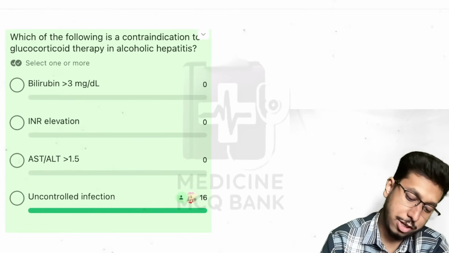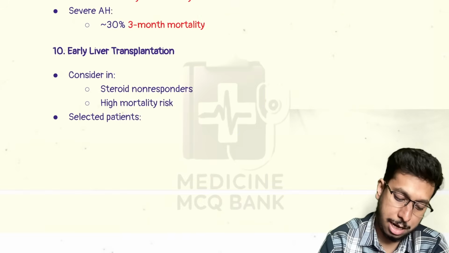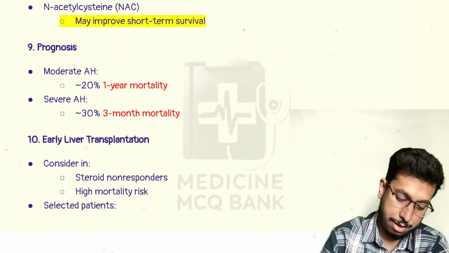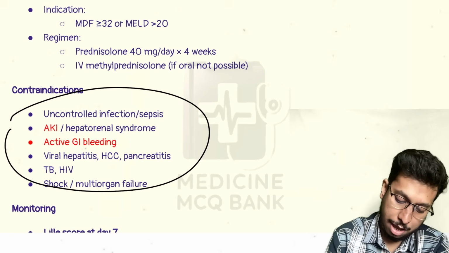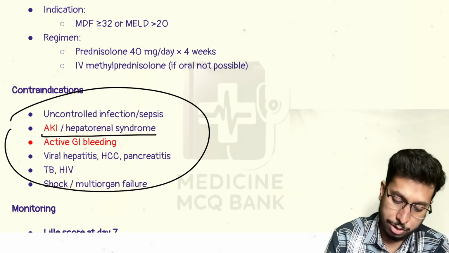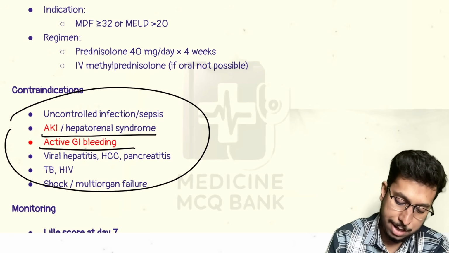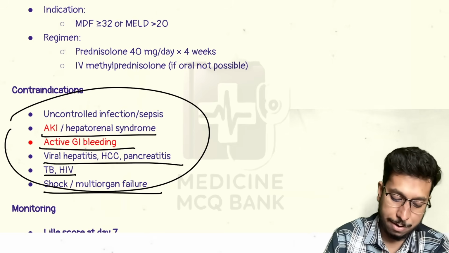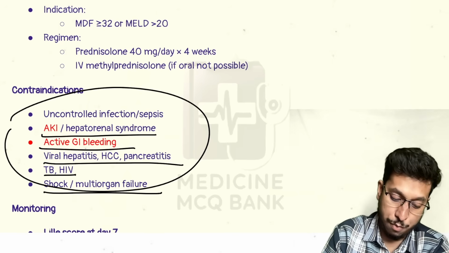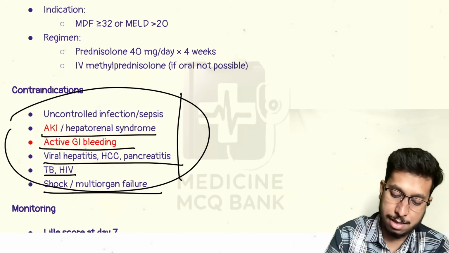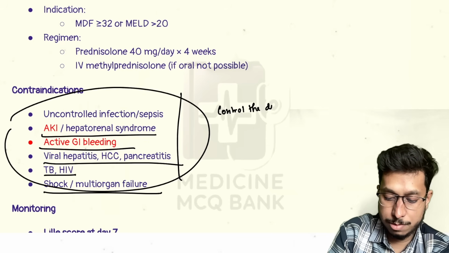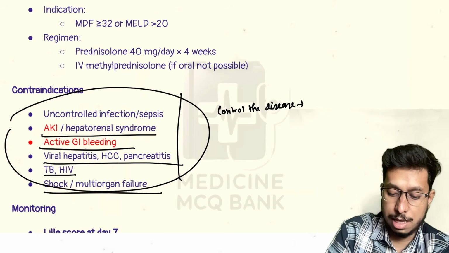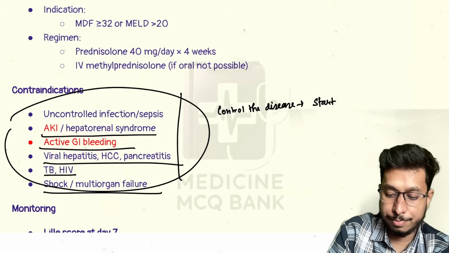Which of the following is a contraindication for glucocorticoid? Steroid therapy is usually not done in case of uncontrolled infection, AKI, ongoing renal dysfunction, active GI bleed, viral hepatitis, TB, HIV, shock, and multi-organ failure. These are the usual contraindications for steroid therapy. In such cases, control the disease, then start on steroid.